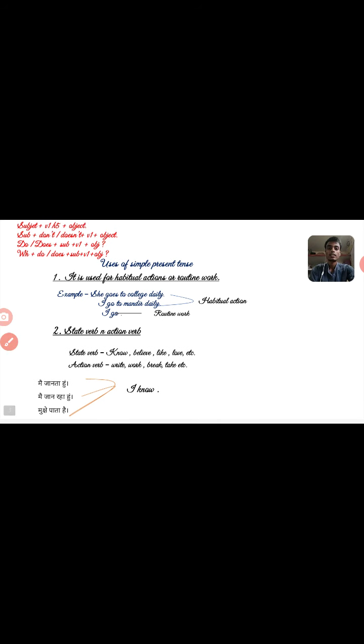Like I go to मंदिर daily means मैं रोज मंदिर जाया करता हूँ. You can see on my screen here. I go to मंदिर daily. Okay, here I go to मंदिर daily is my habit that I go to मंदिर daily. Okay, and second here you can see she goes college daily means वह रोज कॉलेज जाया करती है. It's habit. Her habit is she goes college daily. Okay, so this is habitual sentence. And here I go means मैं जाता हूँ is routine work.